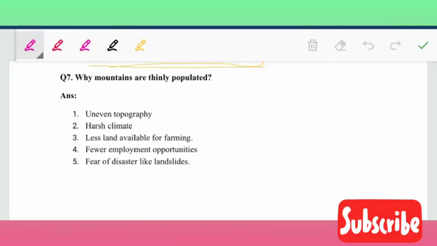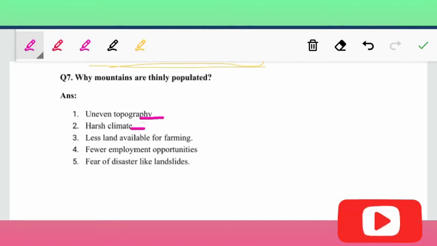Why are mountains thinly populated? Now question 7. Uneven topography, harsh climate. The climate is also harsh, means sometimes very hot, sometimes very cold. Less land available for farming. Every farmer cannot do farming in the hilly areas, means mountains. There is less land for farming, fewer employment opportunities.